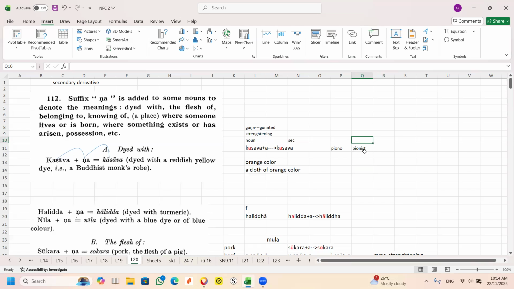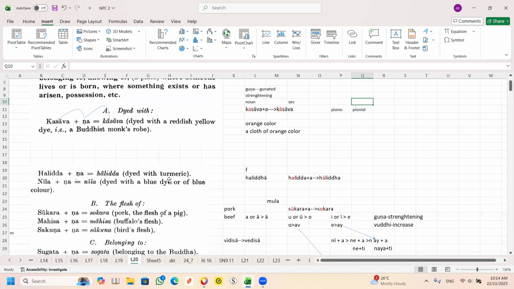That means it's a secondary derivative. Pianist means a person who plays piano. So this one, kasāva, you look into the dictionary, kasāva means orange color. This one, kāsāva, means dyed with an orange color. That means this is how the nouns are formed.